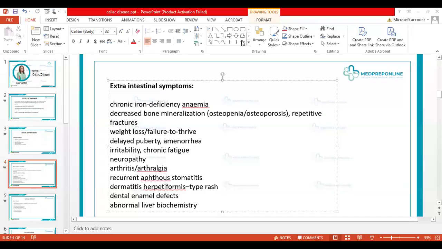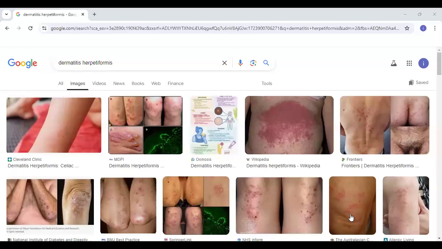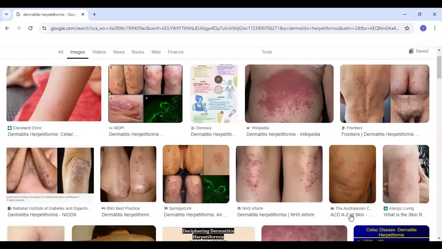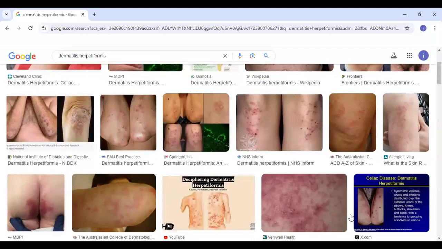Okay, so I was telling you that dermatitis herpetiformis is usually a rash. It can present on the trunk, it can present on the limbs, it can be anything. Okay, let me just share it. So you see, these are the different examples of how you can have dermatitis herpetiformis. It can be present on the back. Usually, it is present on the arms. Most of the cases that we have seen are on the arms around the elbow area.